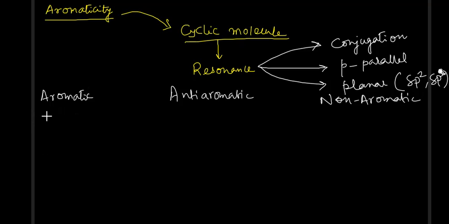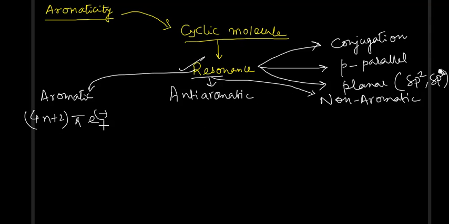So if there are 4n plus 2 pi electrons, remember I am considering all these things after I have ascertained that resonance is there. Okay, so after resonance is there, we'll check aromaticity in this form. Let us first do aromatic and anti-aromatic. I have first checked whether resonance is there. There was resonance, so now I will check how many pi electrons are there. What I have got is 4n plus 2 pi electrons, where n is a whole number starting from 0. Okay, so if this is the case, then you can directly say it is aromatic.